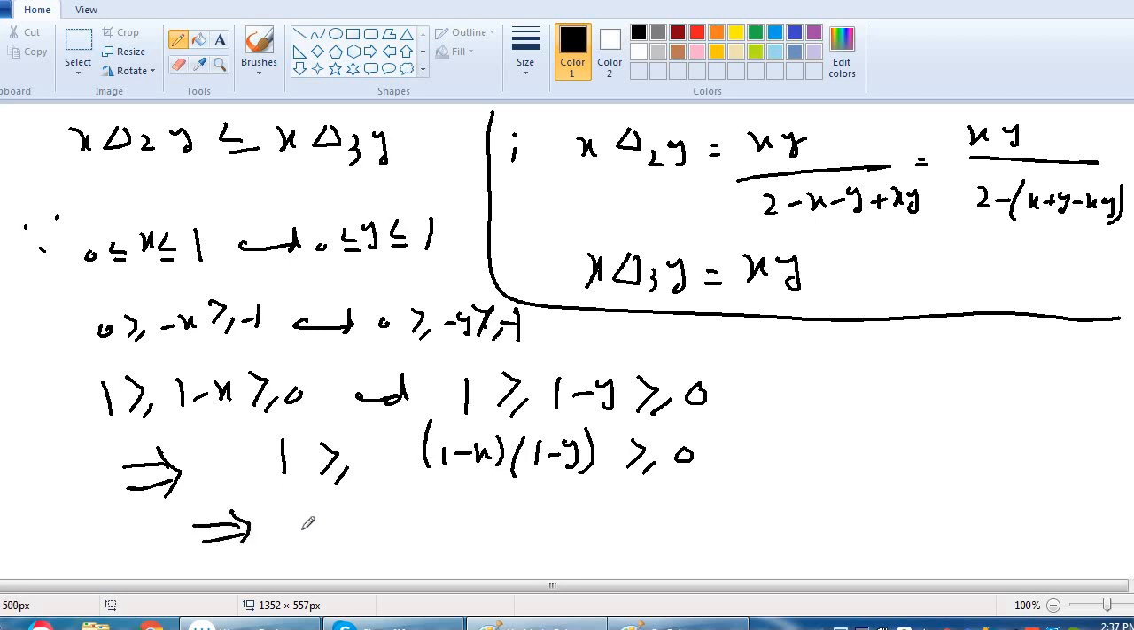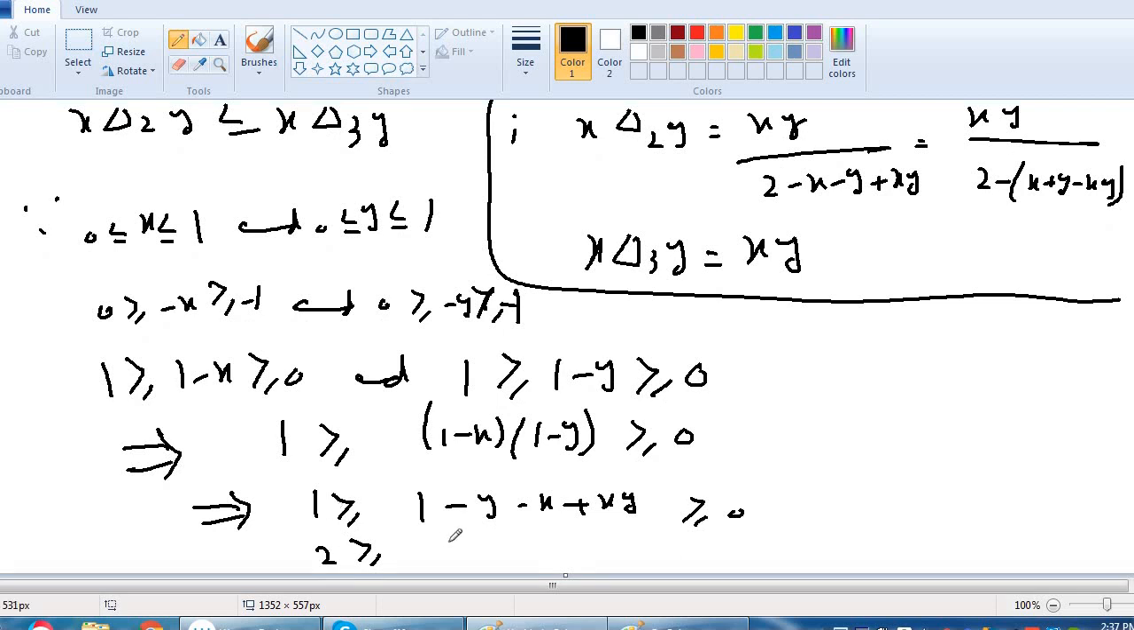This shows that 1 is greater than or equal to 1 minus y minus x plus xy, which is greater than or equal to 0. Or if we add 2 on both sides, we get 1 plus 1, 2, is greater than or equal to 2 minus x minus y plus xy, and it is greater than or equal to 1. Okay.